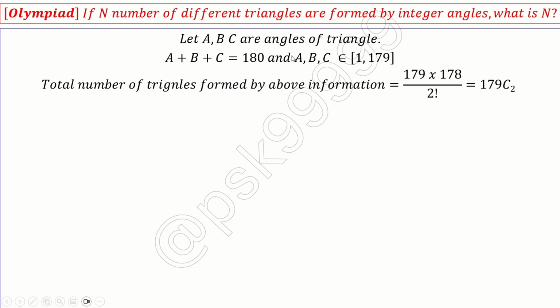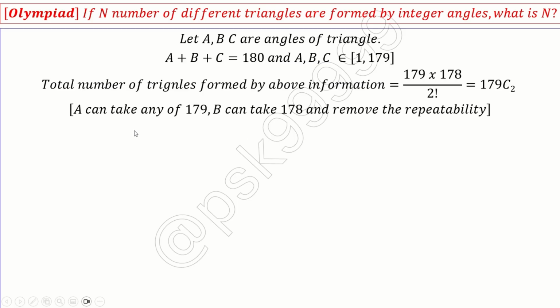A can choose any of the 179 values. B can choose from the remaining 178. So these are the maximum number of possibilities. Now let's get into the next step. To remove the repetition, basically this 2 factorial is there.